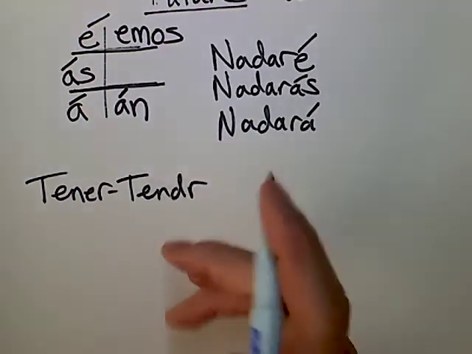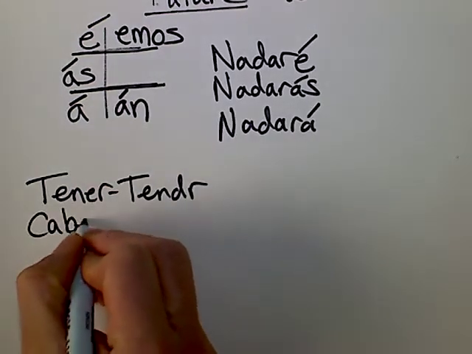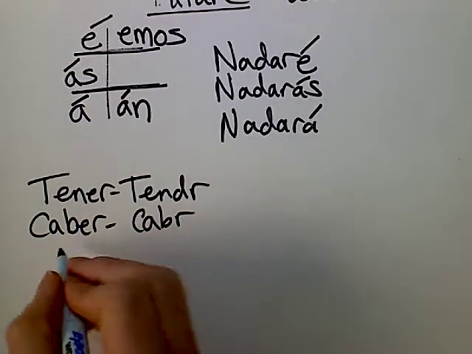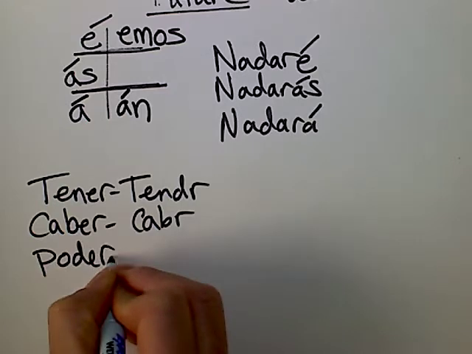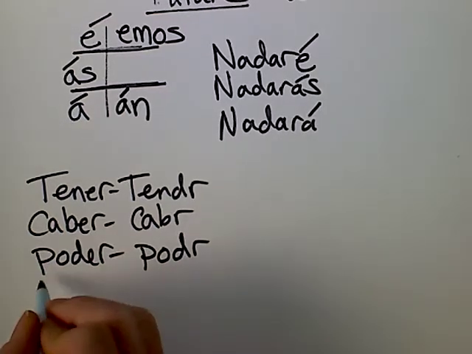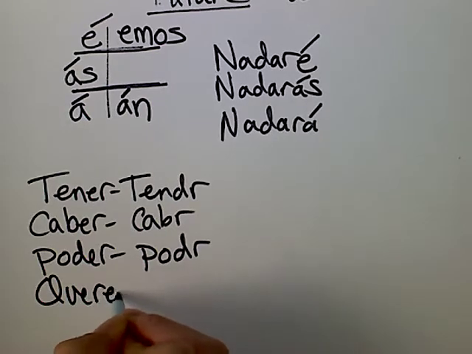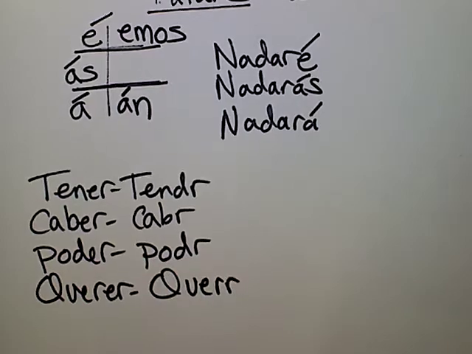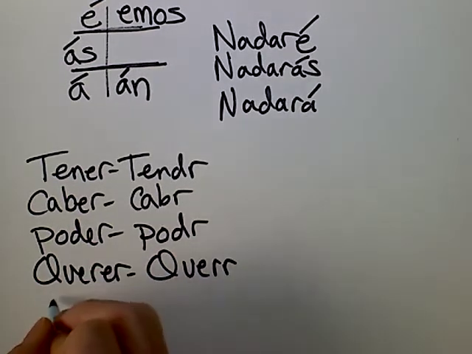Next. Caber. What does caber mean? To fit, and it becomes cabr. Poder means to be able. It becomes podr. Querer, which means to want, and it becomes querr. Good.